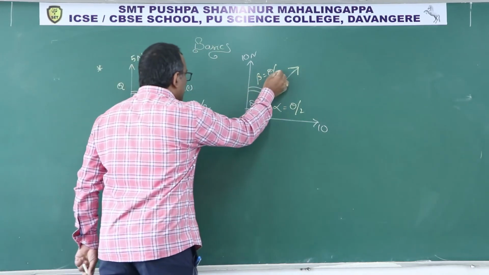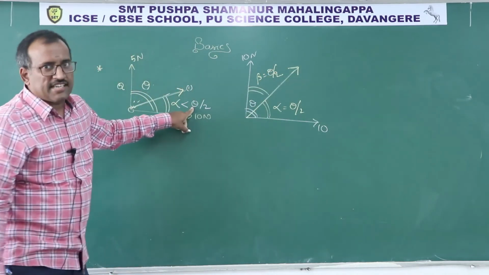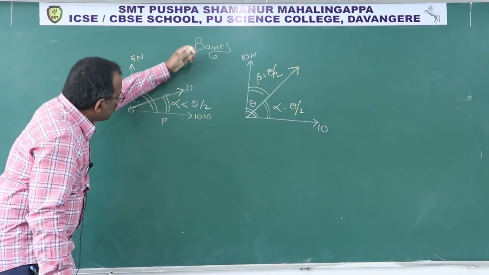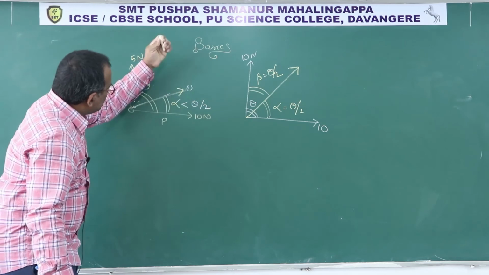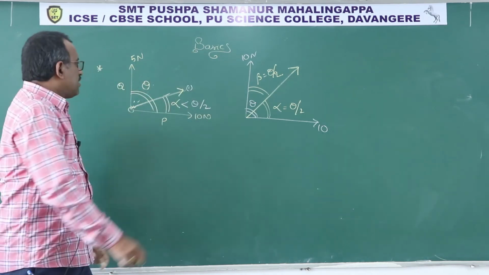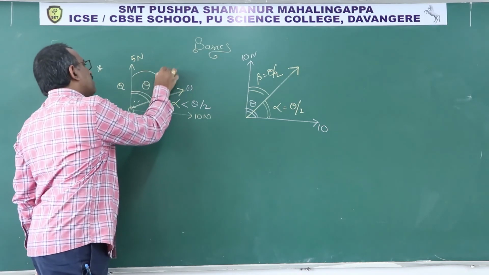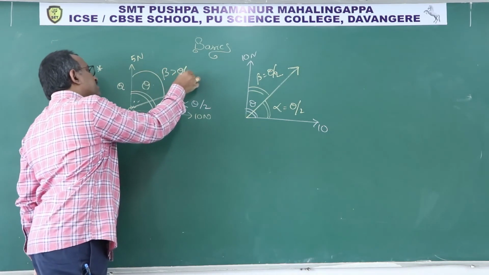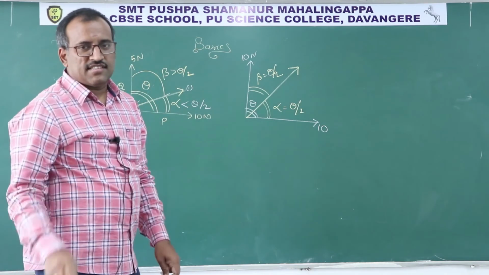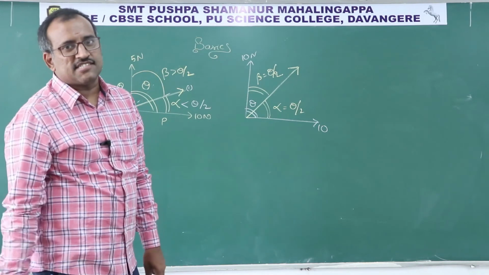I hope now you understood why I wrote here less than theta by 2, because more the force, more the closeness. So theta by 2 is here, but alpha is less than theta by 2, and this is beta, which is greater than theta by 2. This is how we will analyze the questions.